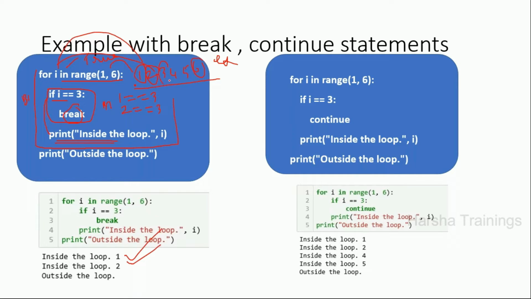Now 3 will be copied to i. Now 3 == 3. Yes, here this condition becomes true. Whenever this condition becomes true, I will be calling a statement called break. Whenever I call the break statement, it simply comes out of the if condition, it simply comes out of the for loop, and it executes the statements that are outside of this for loop.